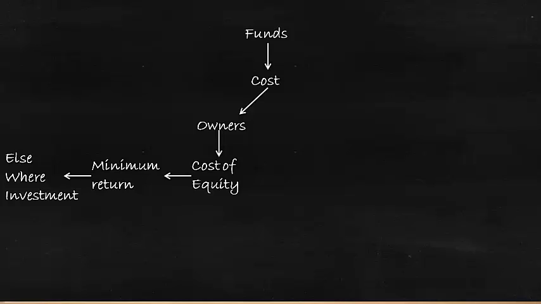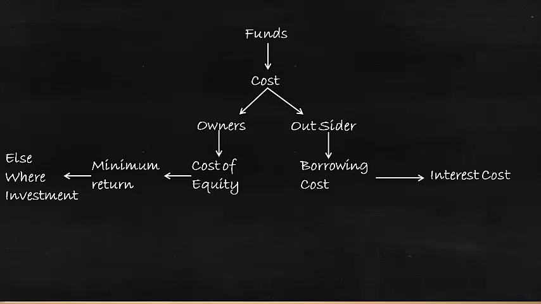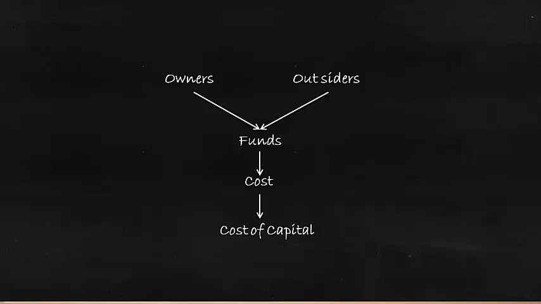And we can also borrow from outsiders, and those funds also have a cost, which is called the borrowing cost, mainly in the form of interest. So when it comes to equity, the minimum return which can be earned by making investment elsewhere is the cost, and when it comes to borrowings, the interest is the major borrowing cost. So we know the outsiders as well as the owners are giving funds to the business, and all funds have a cost, and that cost is called the cost of capital.